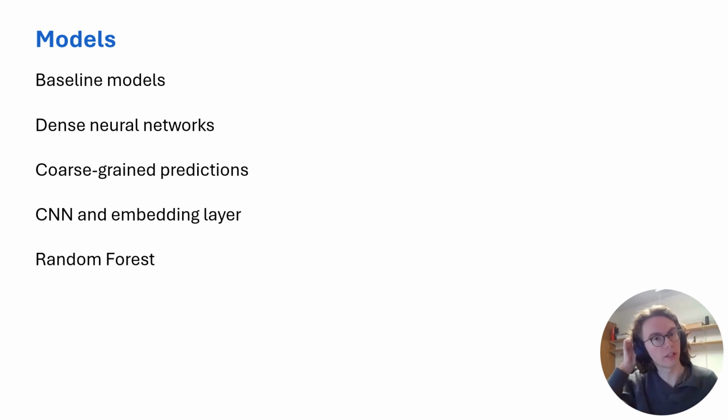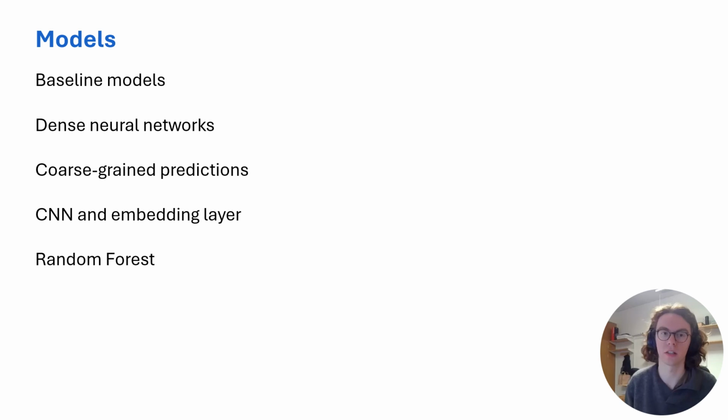So which models did we test? We started with creating the 2 baseline models provided by the organizers, and then we tried different architectures. First, simple dense neural networks. Then we tried to get the models to predict more coarse-grained predictions.